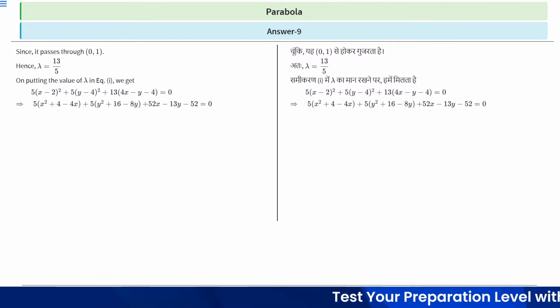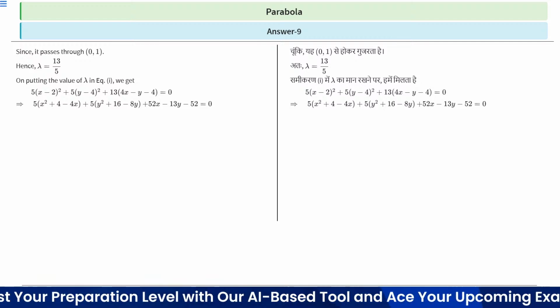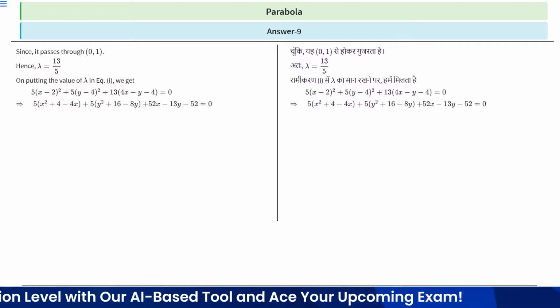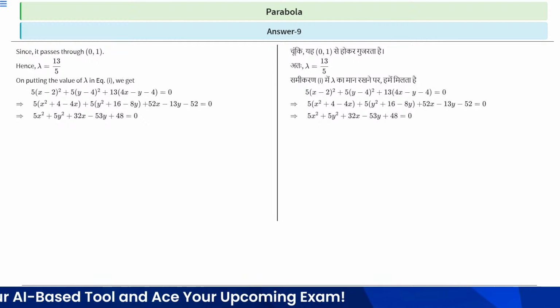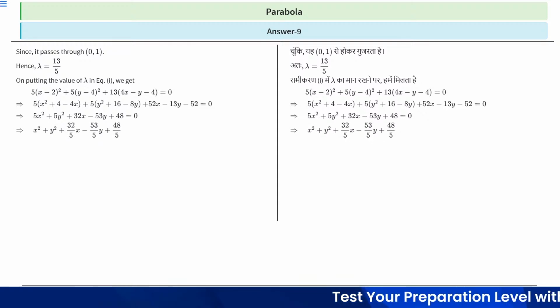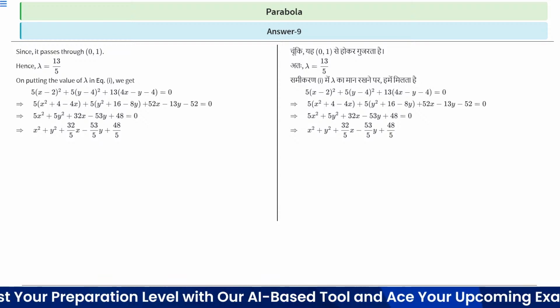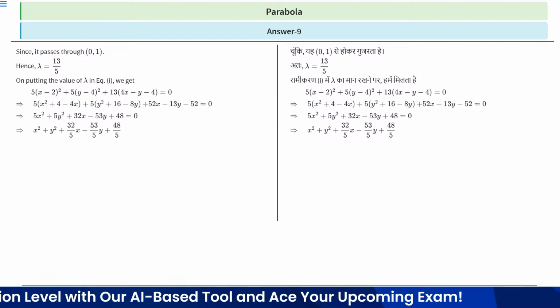So we can solve: 5 into (x square plus 4 minus 4x) plus 5 into (y square plus 16 minus 8y) plus 52x minus 13y minus 52 equal to 0. Therefore, we can write 5x square plus 5y square plus 32x minus 53y plus 48 equal to 0. Right. So we can write finally the equation of the circle as x square plus y square plus 32 by 5 x minus 53 by 5 y plus 48 by 5,